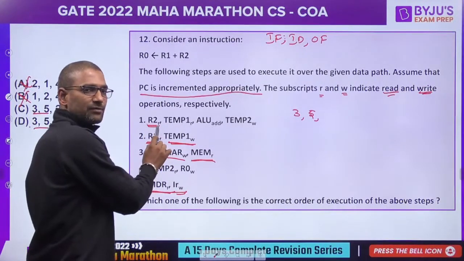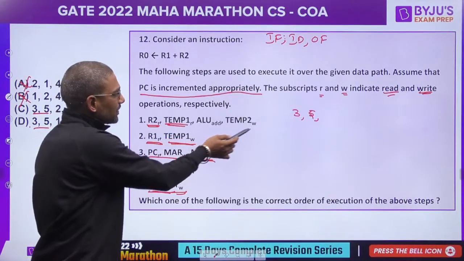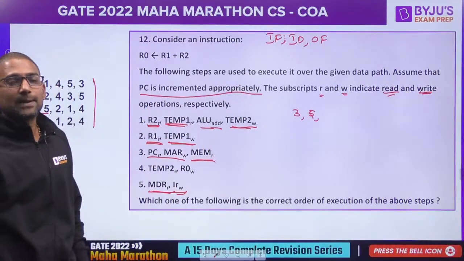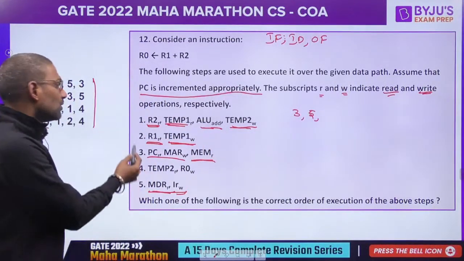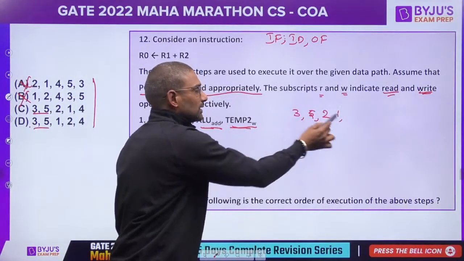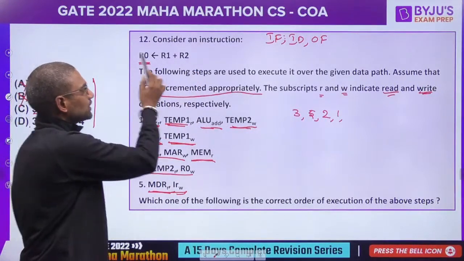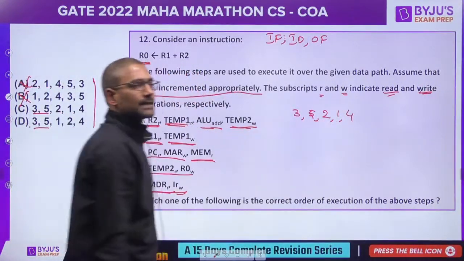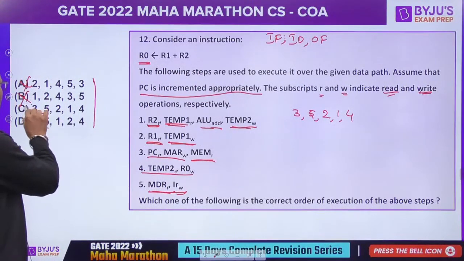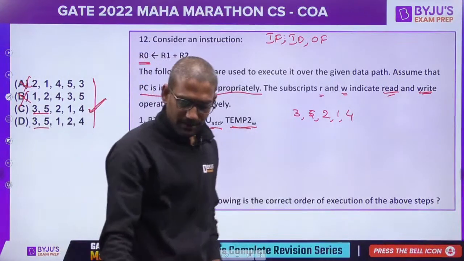Second value I am fetching from R2, storing in temp, and I am giving the add command to ALU. So what should be next? 2 followed by 1, then write the result back to R0. So this should be the correct sequence, 3 5 2 1 4. Option C is correct, right?